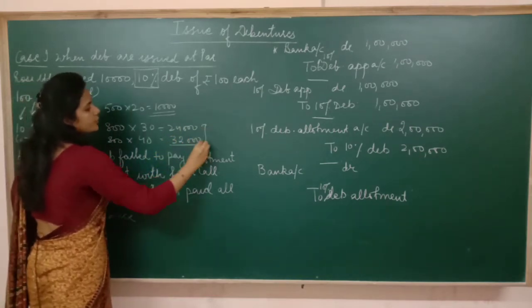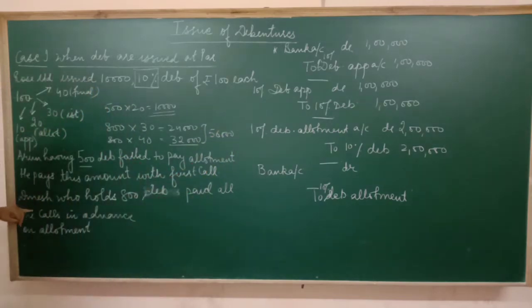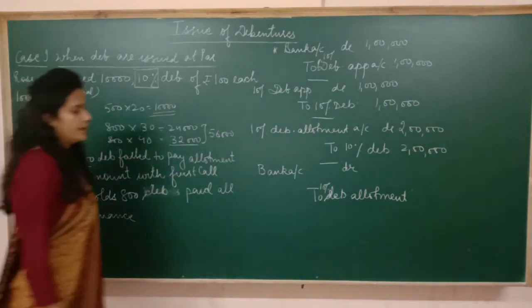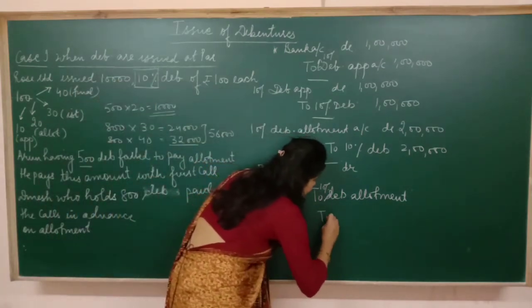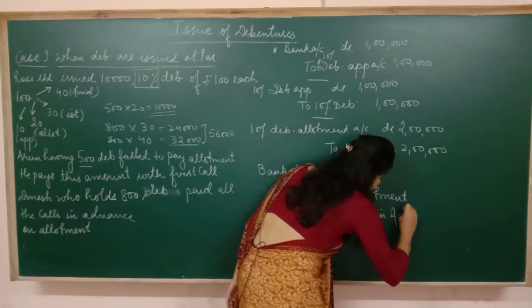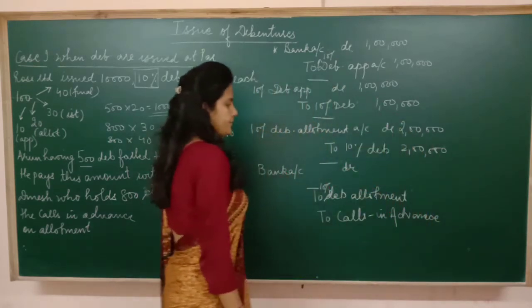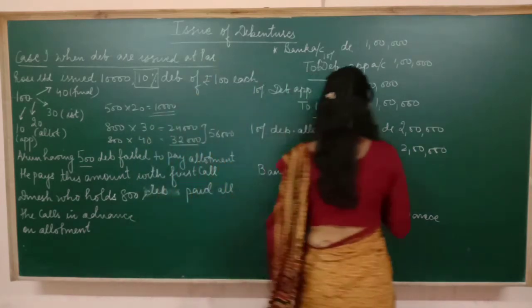So it means total 56,000 rupees Dinesh has paid to us in advance. So we have to write here 2 calls in advance.